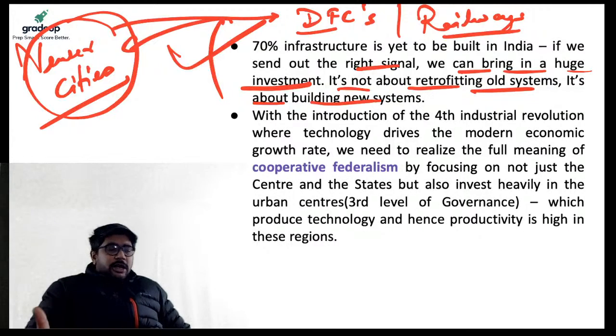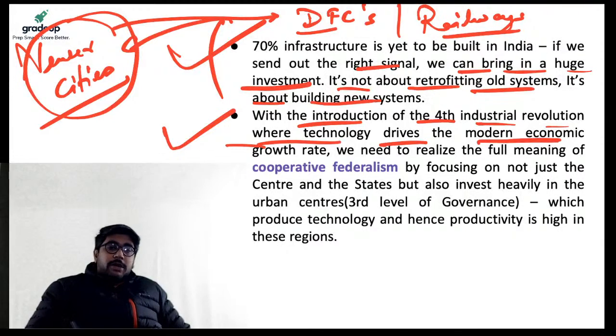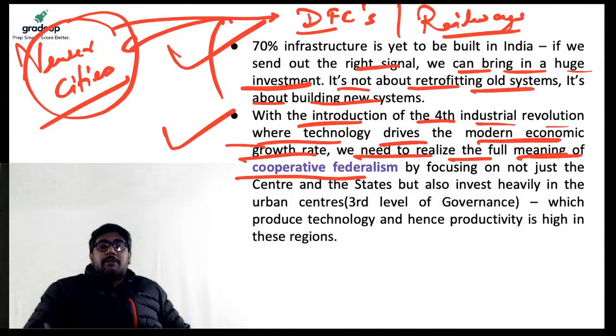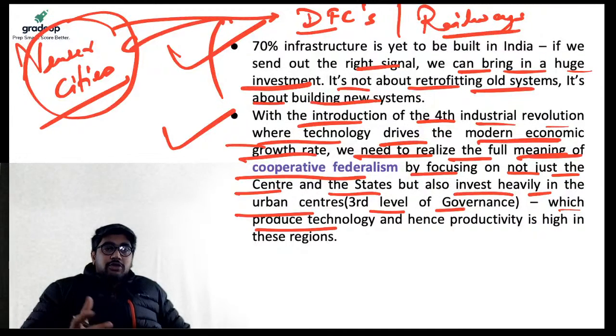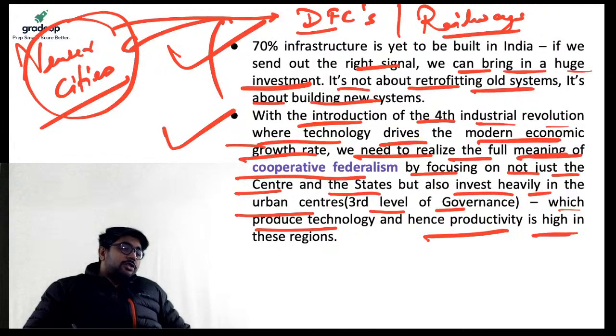Again, all those details are not relevant for us. Next, with the introduction of the fourth industrial revolution, technology is going to play a very major role. So where technology drives modern economic growth rate, we need to realize the full meaning of cooperative federalism by focusing on not just the center and states, but also investing heavily in the urban centers, which is the third level of governance, the municipality level, right? Which has the power to give a push to technology production and increase productivity in such regions also, right?